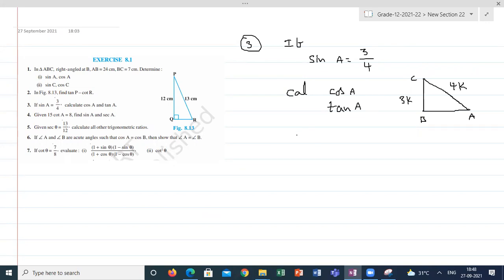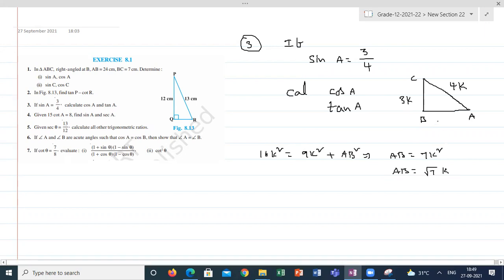Root 7K, sir. 16K square is equal to 9K square plus AB square. So from here, AB square is equal to 7K square. So AB is equal to root 7K.